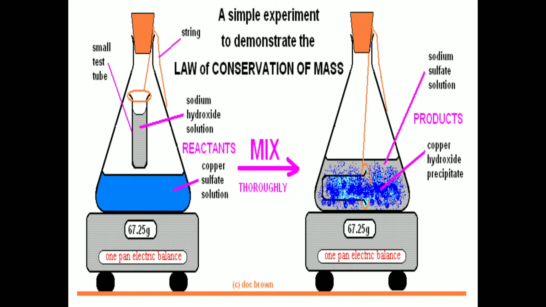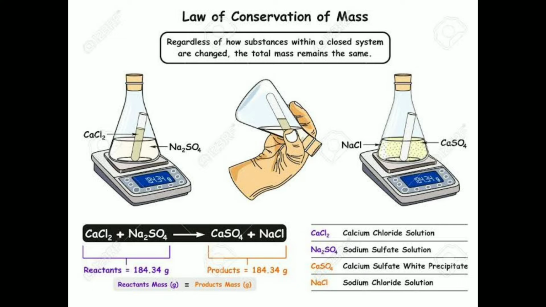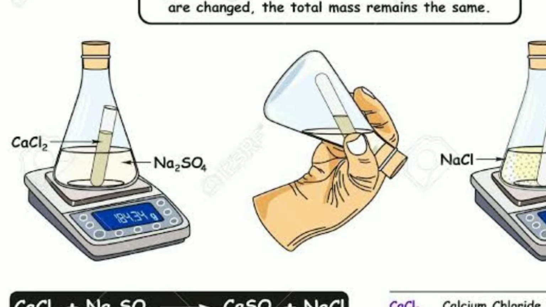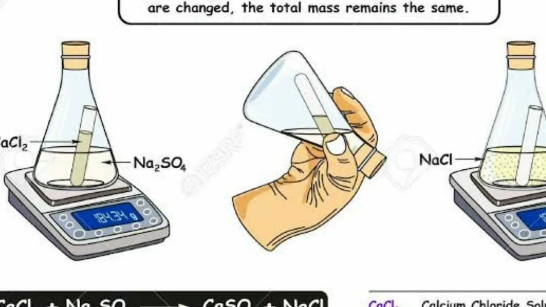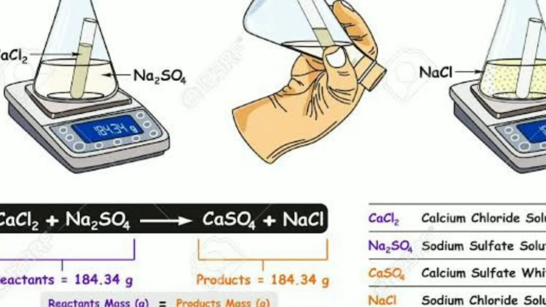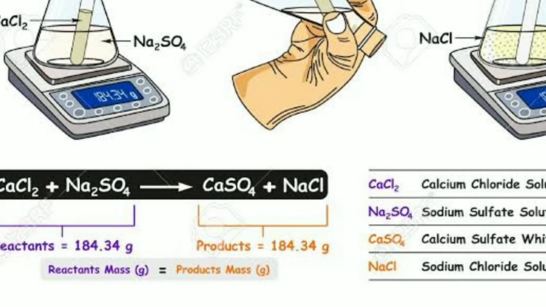The law of conservation of mass states that during a chemical reaction, the sum of the mass of reactants and products remains unchanged. For example, I have taken a conical flask. In this flask, I have filled sodium sulfate solution, and in an ignition tube, I have taken calcium chloride solution, and I mixed both the reactants in order to get the product.